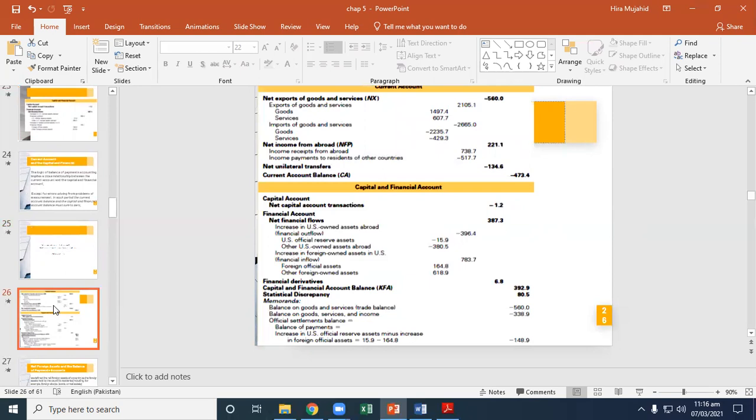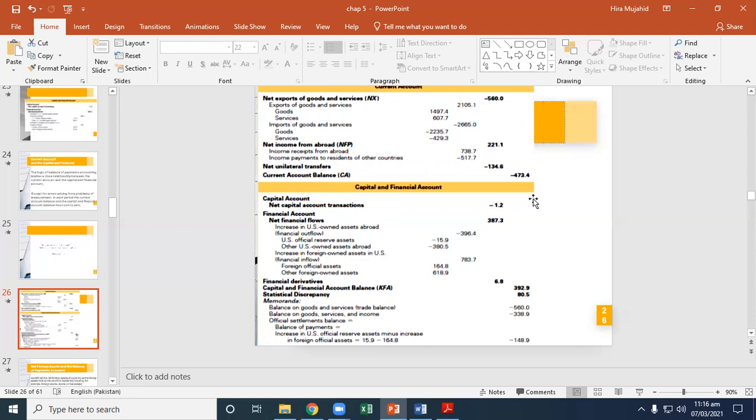When you combine all the data that we have, the current account and capital account data, you can see this is the balance of payments table, where we have already discussed these three components. And we have also discussed this component.